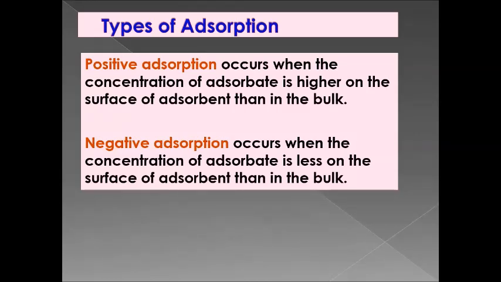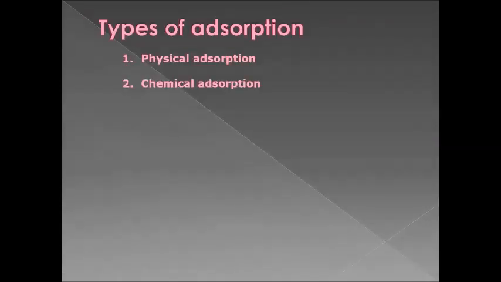Based on the intermolecular forces, adsorption can be classified into two: physical adsorption, or physisorption, and chemical adsorption, or chemisorption. So these are the two types of adsorption based on their intermolecular forces.